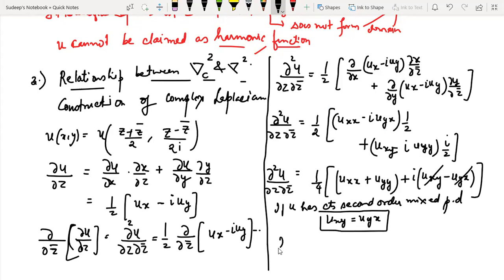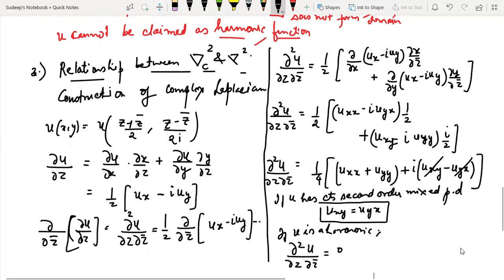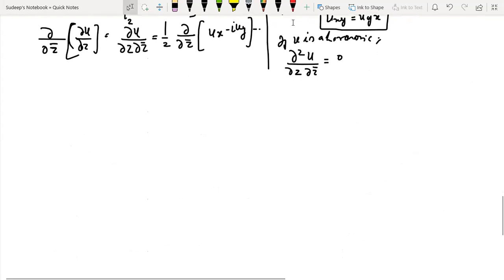And if u is a harmonic function, then what happens? This also becomes a harmonic function. That is, del square u upon del z bar becomes equal to 0. If u is a harmonic function, then del square u upon del z bar becomes 0. So this particular notation I'm going to give is referred to as the complex Laplacian.